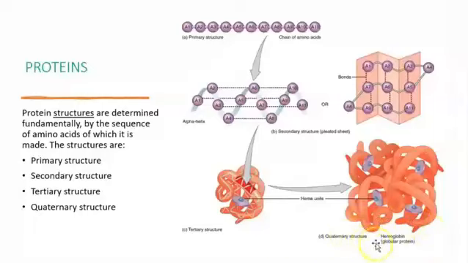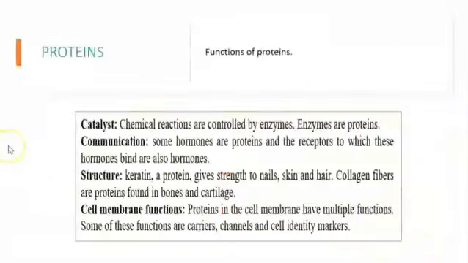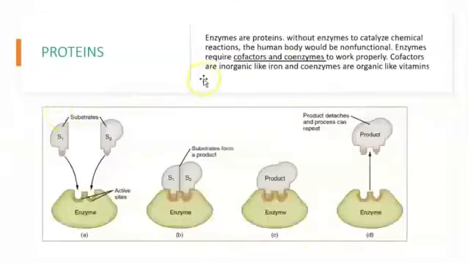For example, hemoglobin in our red blood cells. Other functions of proteins are going to be cell membrane channels, cell identity markers, catalysts. In the case of enzymes, enzymes obviously are proteins. Enzymes have an active site where the substrates are going to go inside in order to get together or in order to be split apart.